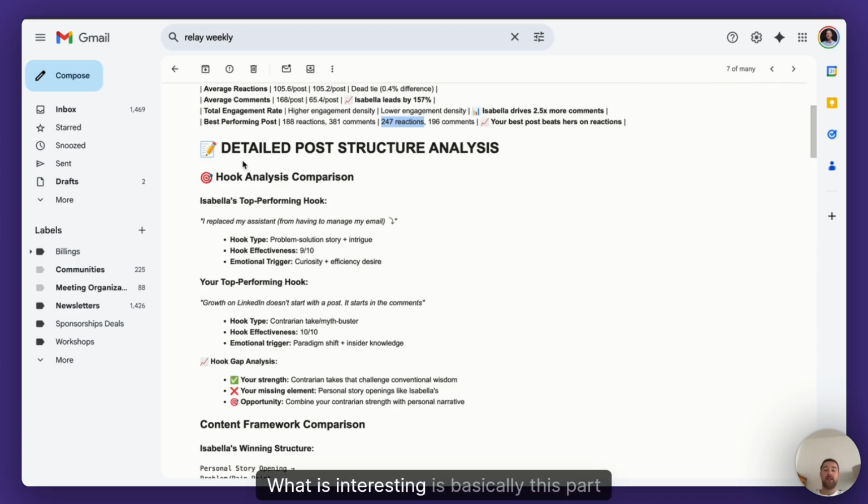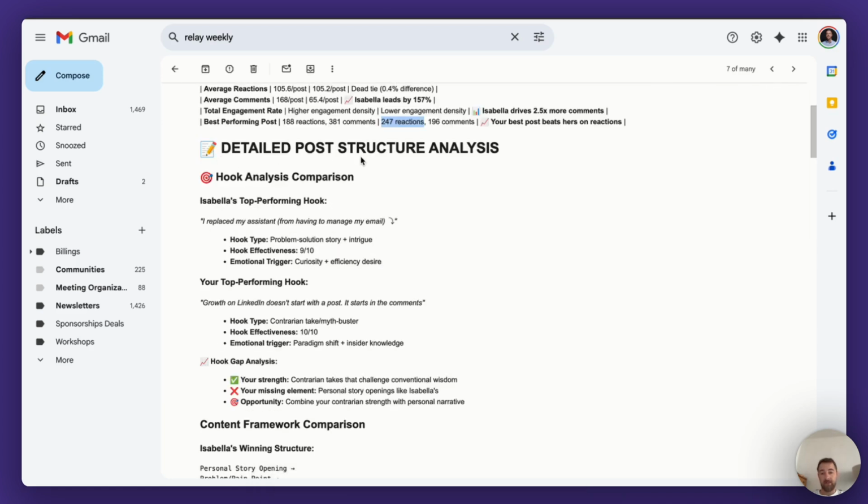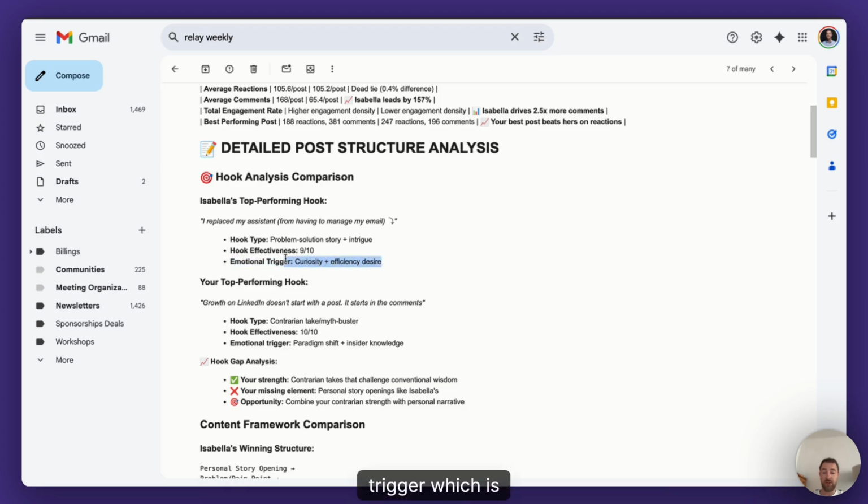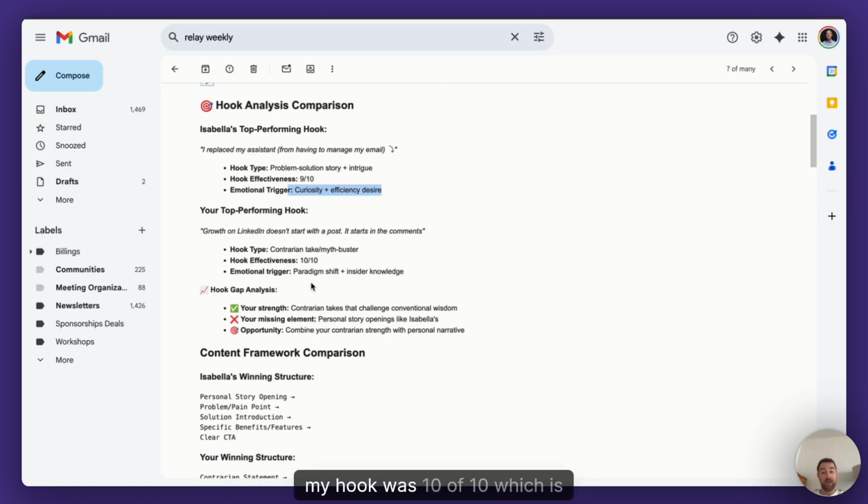What is interesting is basically this part, detailed post structure analysis. So we analyze the hook here. It basically takes the hook whole, then explains the hook type, effectiveness, and emotional trigger, which is amazing. I mean, in my case, my hook was 10 out of 10, which is surprising. Contrarian take / myth buster, emotional triggers, paradigm shift, inside knowledge.